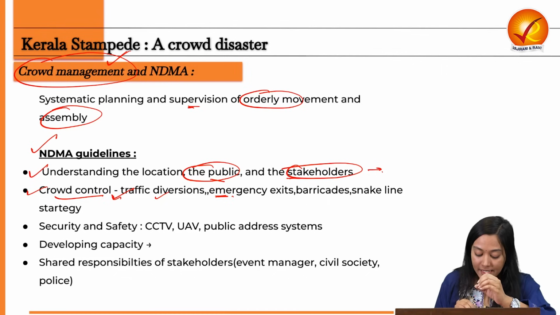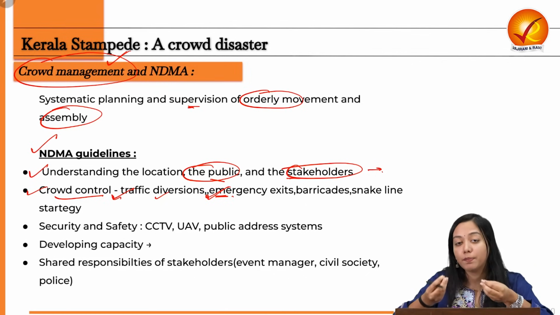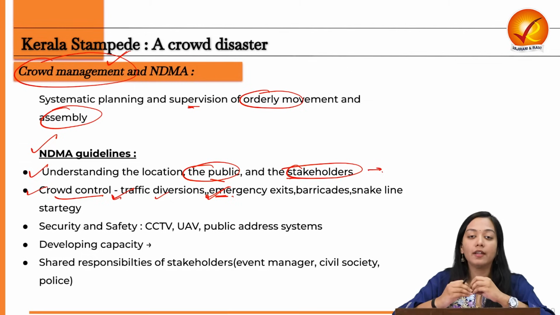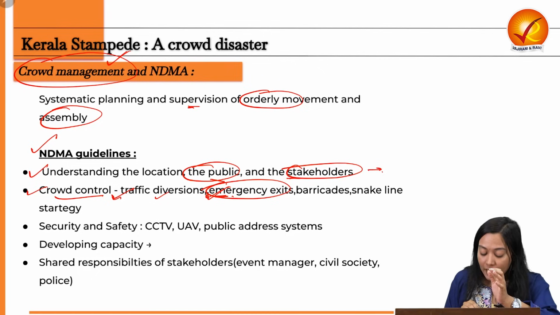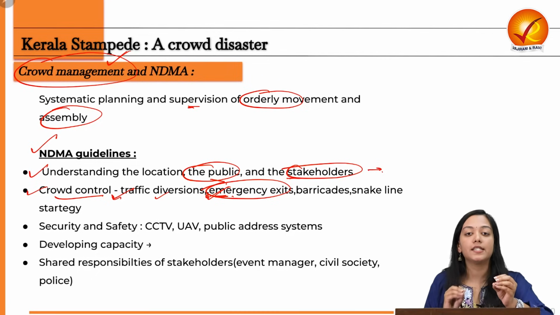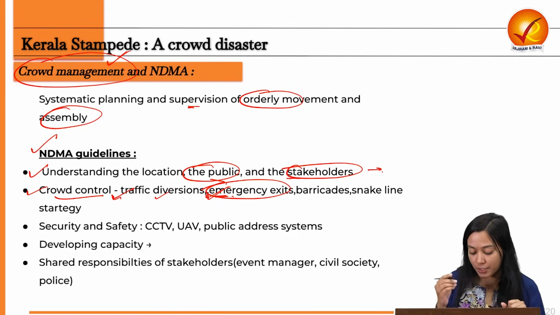That is the first thing. Second is, emergency exits should be planned, just like how we have them in an airplane or in railways. Why do we have them? Because we want to avert any such danger, and this can be ensured by installing more emergency exits in a place which contains a lot of population.